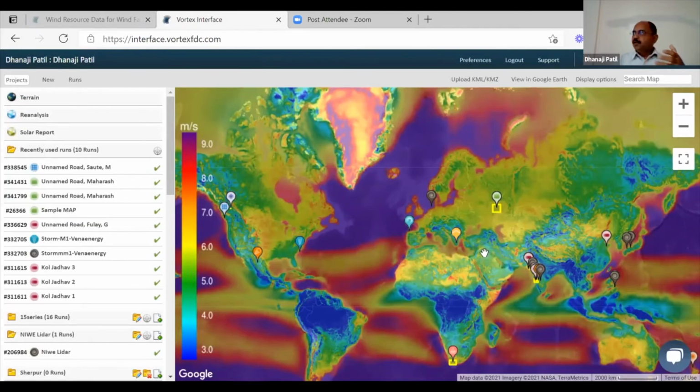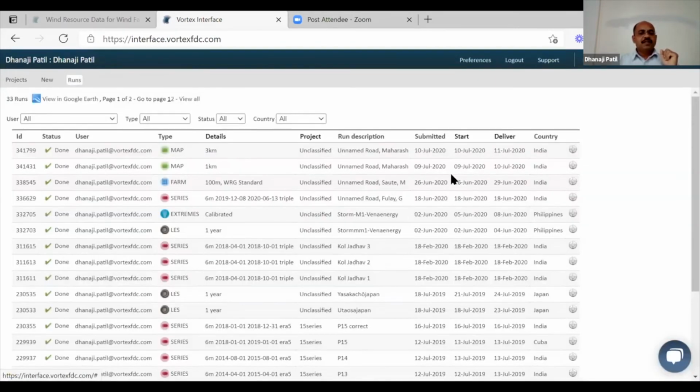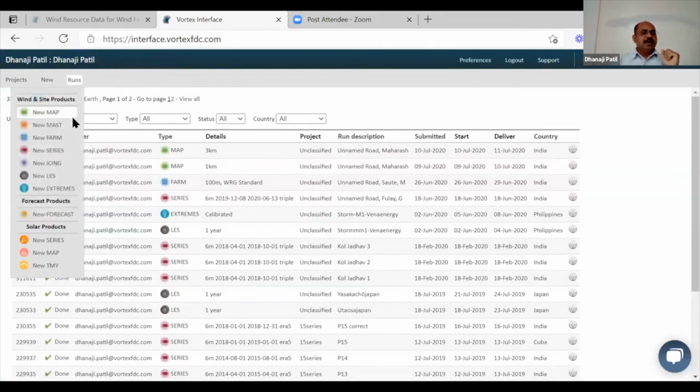Maybe very soon we will have a new interface, and we will discuss it in more detail in a separate webinar. So in this interface you can see there is a project tab where you can see all your projects. Then there is a runs tab so that you can see all your run details. Whenever you want to request a new product, you can click on new, and you can request map, mass, farm, or series information.